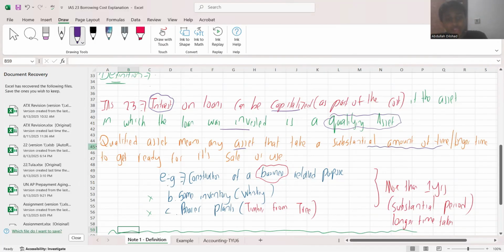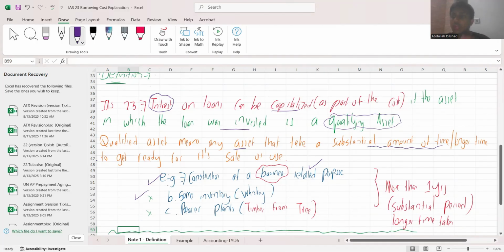So that is one example of a qualifying asset, right? And I told you, always remember that the constructed building must be solely used for your business related purposes. The second example of a qualifying asset would be inventory. Do you all remember, it's not all inventories. There are some specific inventories.